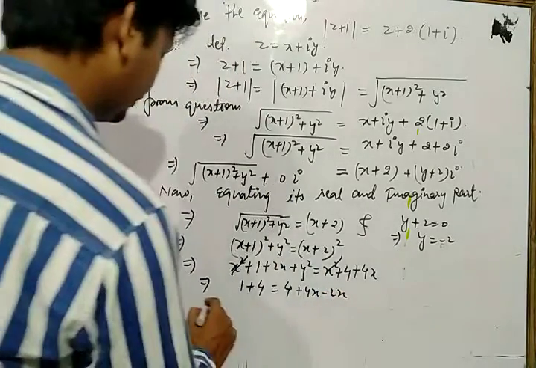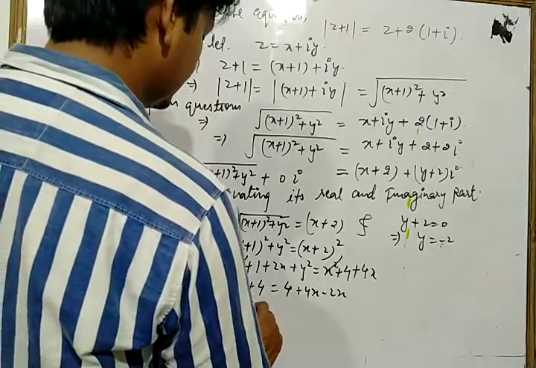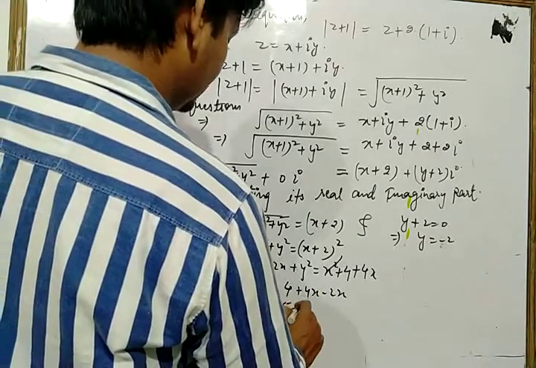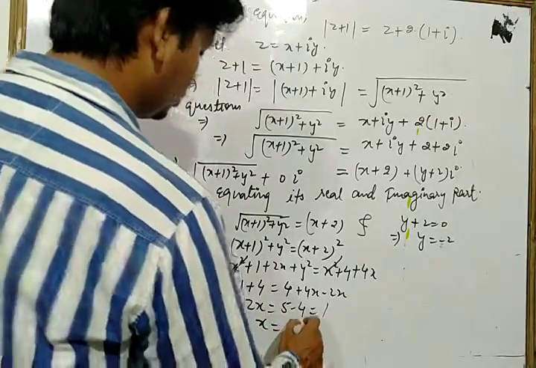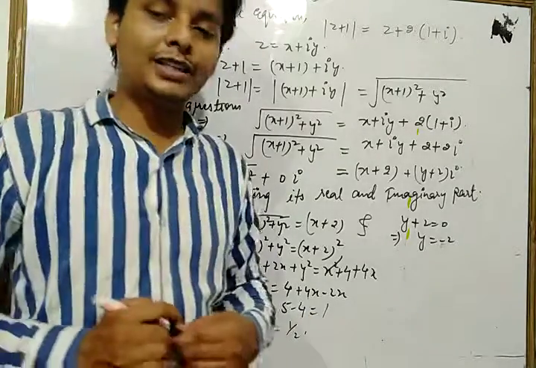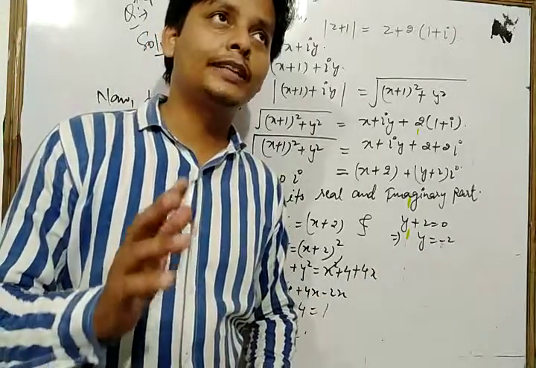So 4x minus 2x, that is 2x, is equal to 5 minus 4, that is 1. So the value of x is equal to 1 by 2 and the value of y is equal to minus 2.